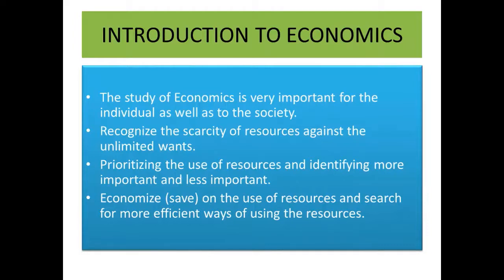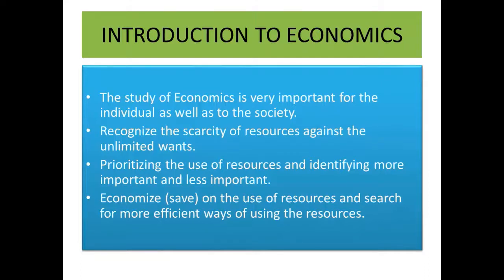So the wants are unlimited. What do we have to do? We have to choose the most important want first. So it helps us to prioritize. Prioritizing means choosing the most important one first. Prioritizing the use of resources and identifying more important and less important.